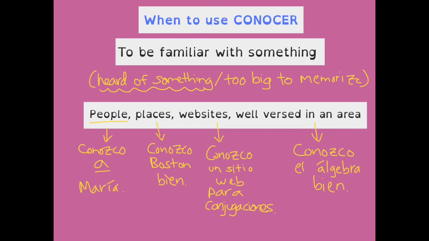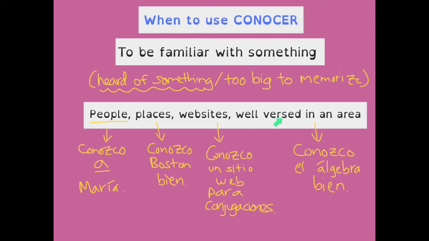Another example that comes up quite a bit, websites. You can't really memorize a website. You're familiar with it, you've heard of it, but even if you've used something all the time, you don't have it all memorized. So you're saying like you've heard of it, you've seen it. Conozco un sitio web para conjugaciones. I know a website for conjugations, like I've heard of one.